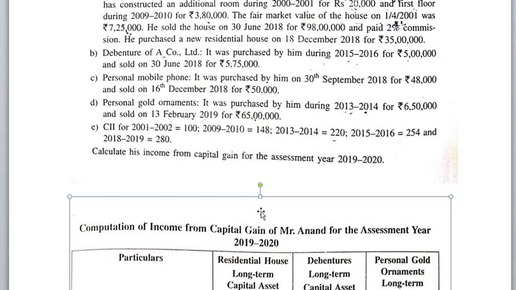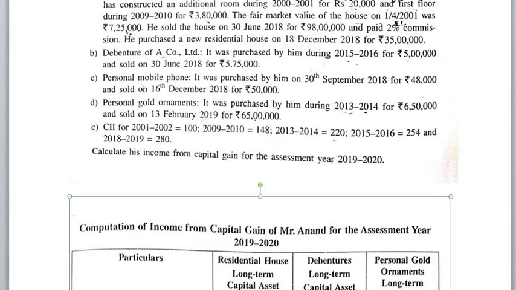So always this 2% is to be calculated on sale consideration. Remember, commission is to be calculated on sale consideration, 98 lakh into 2%. Answer 1,96,000. So 98 lakh minus 1,96,000. Net sale consideration 96 lakh 4,000.